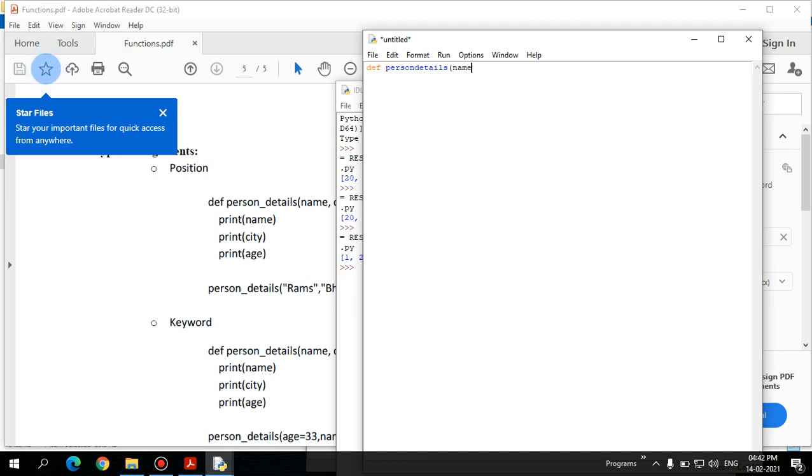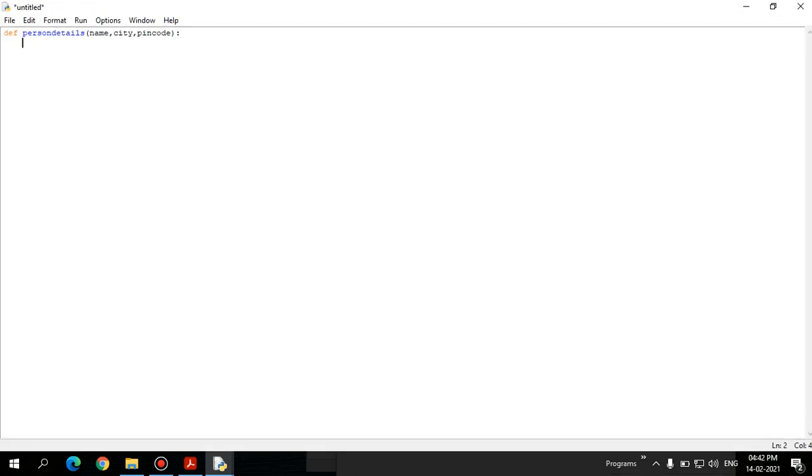It has to be defined like name, city and pin code, then a colon, and I just print each detail here. Print of city, print of pin code.